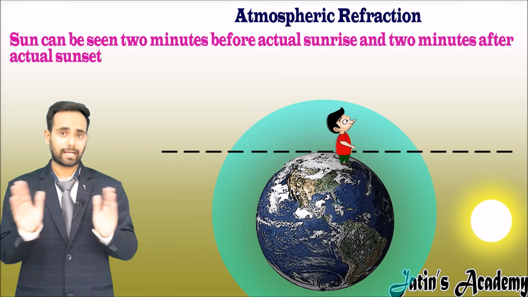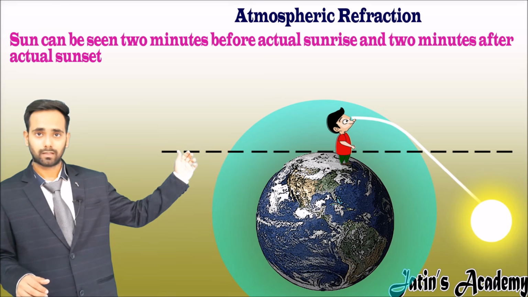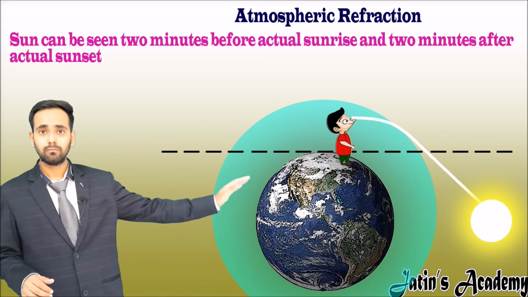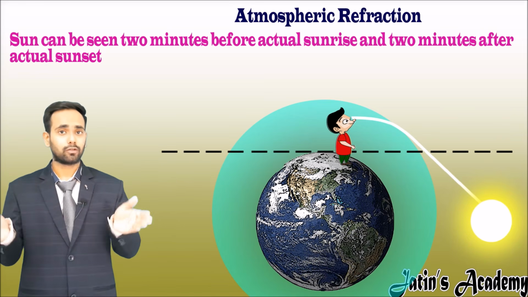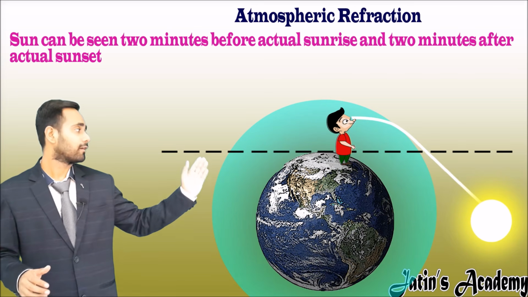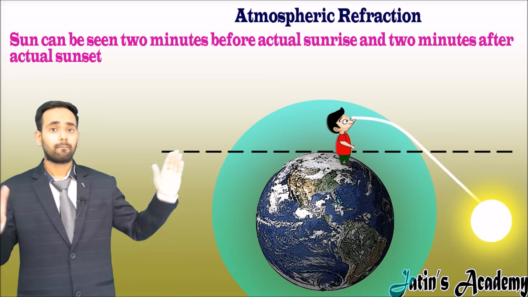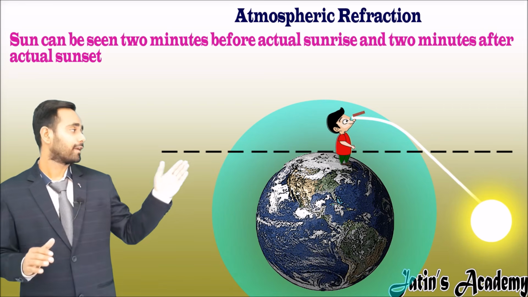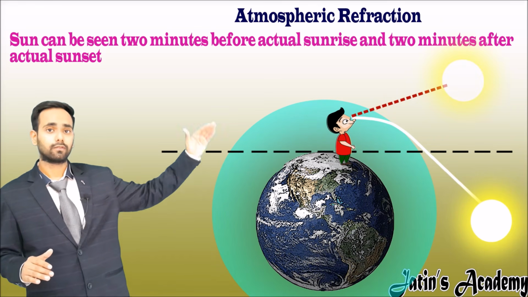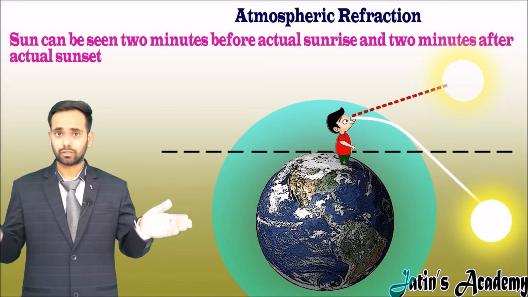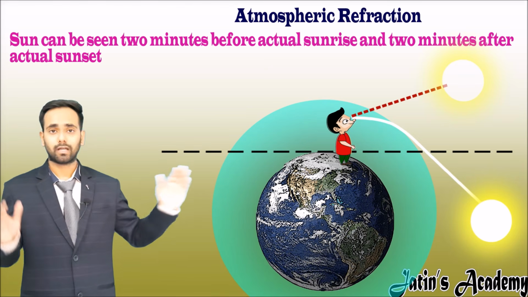Let us understand the actual scenario. When light is coming from the sun to the observer's eye, light moves from vacuum to atmosphere. Vacuum is an optically rarer medium and atmosphere is an optically denser medium. So light bends towards the normal, but our eye sees straight. When we extend this line, a person is able to see the sun which is above the horizon. So the sun is actually not rising up, but the person is able to see the sun 2 minutes before the actual sunrise.